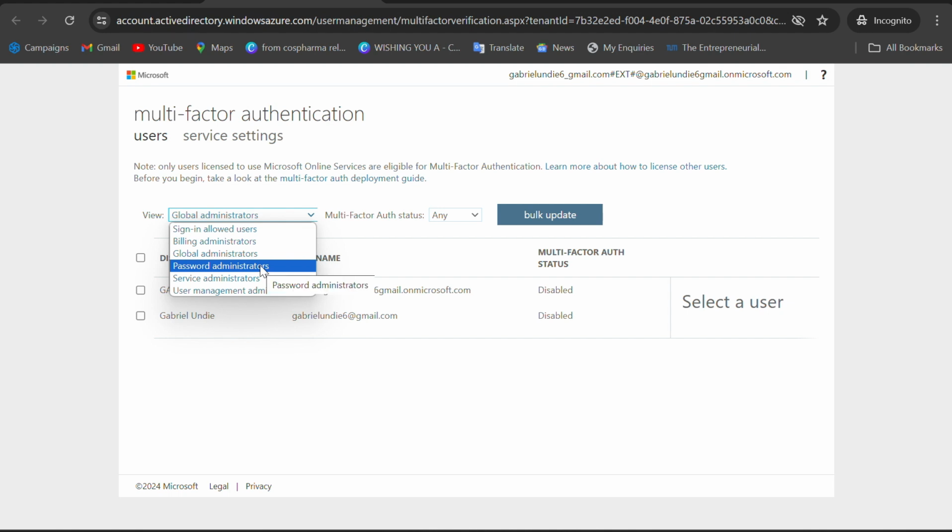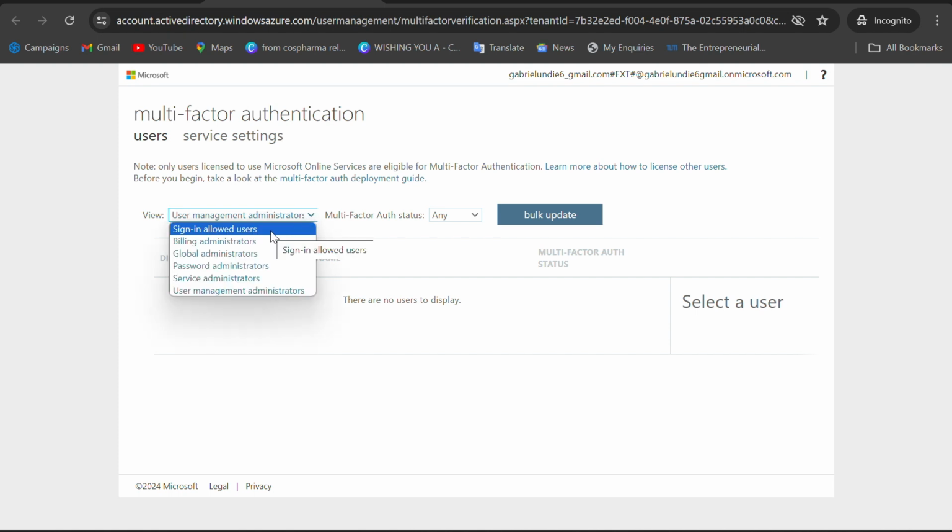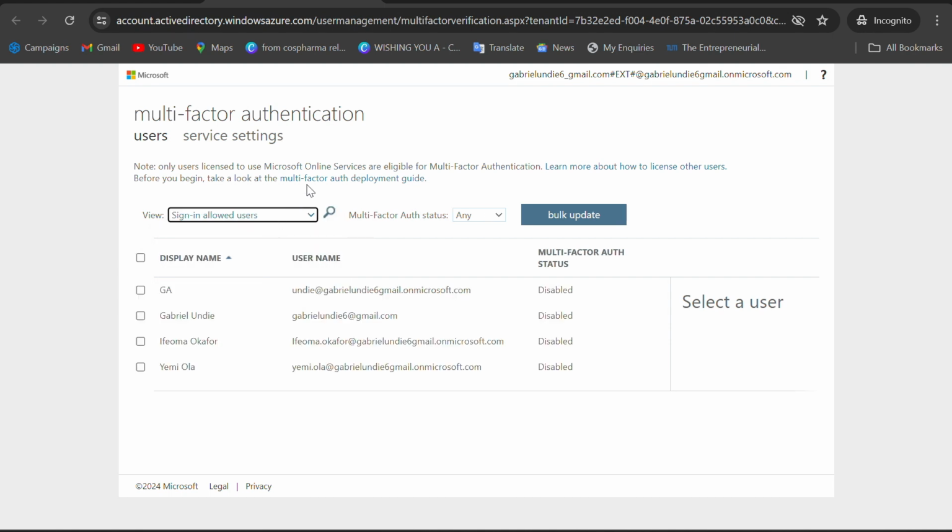Let us see, is there anyone we assigned as password administrator among all the users that are here? No one. And what about service administrators? No one. And what about user management administrators? No one. Until you assign this role to people, once you are checking this view, they will not reflect. So sign in allowed for all users, and you see all the users display.